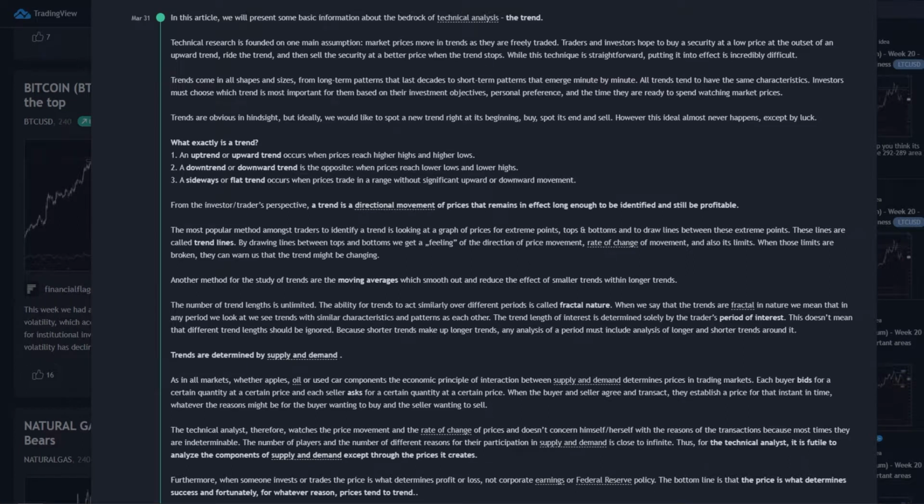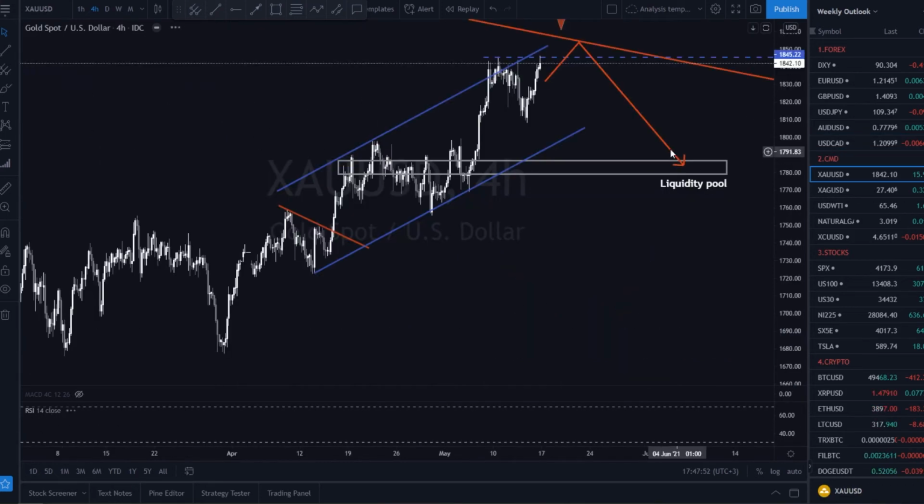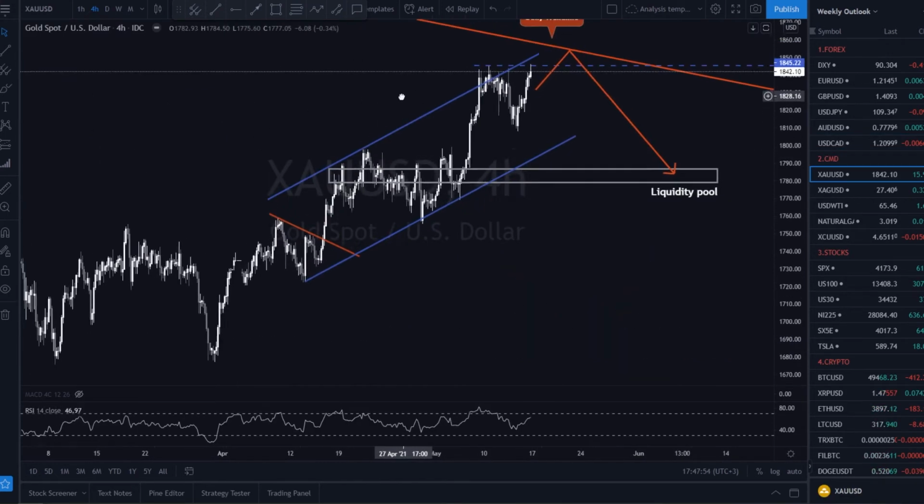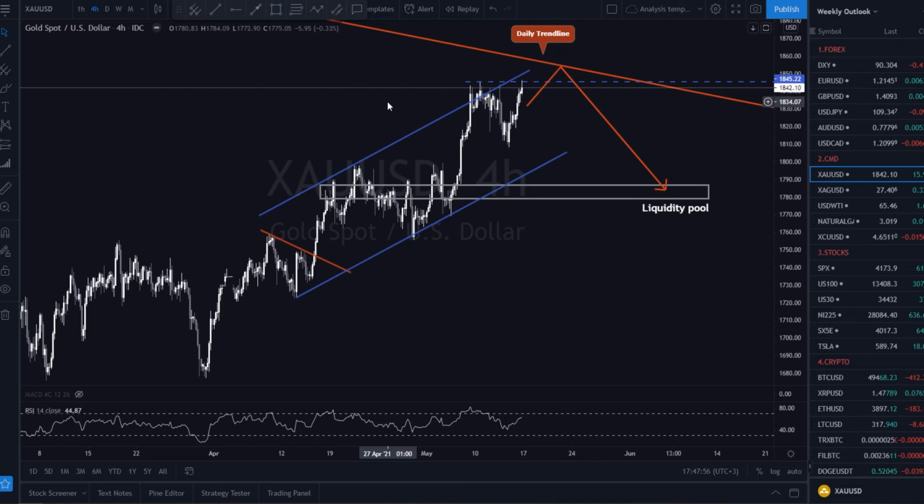Okay, now let's head back to our charts and see how did gold perform last week. In our previous outlook, we correctly forecasted that gold will make a small correction and resume its bullish momentum towards the daily trend line. For this week, we are expecting gold to reach the orange daily trend line that we highlighted on our chart before starting a deeper pullback that can push the price towards the liquidity pool.